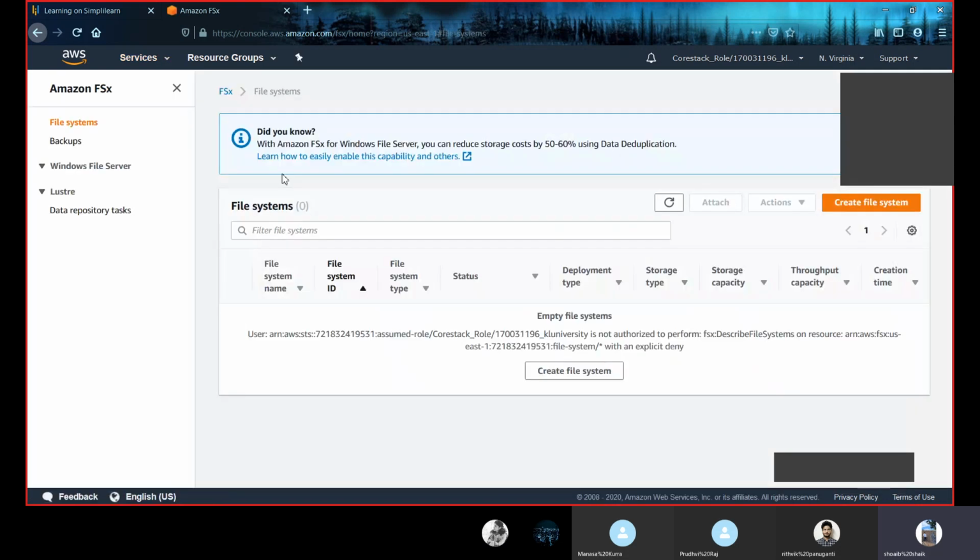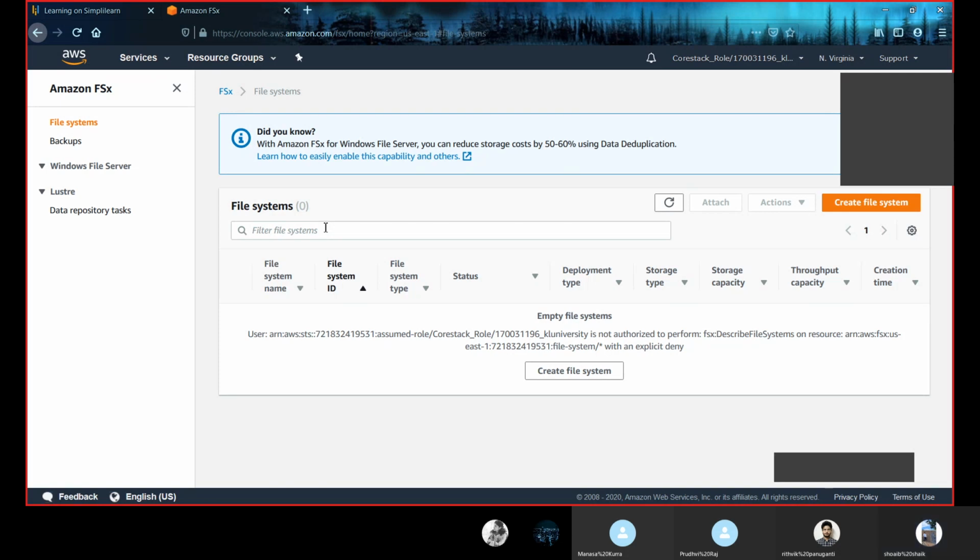And the second one is Amazon FSx for Windows File Server. This provides a fully managed native Microsoft Windows file system, so we can easily move our Windows based applications that require file storage to AWS. If we have some file systems, then using Amazon FSx for Windows File Server, we can easily move our Windows based applications that require file storage to AWS.